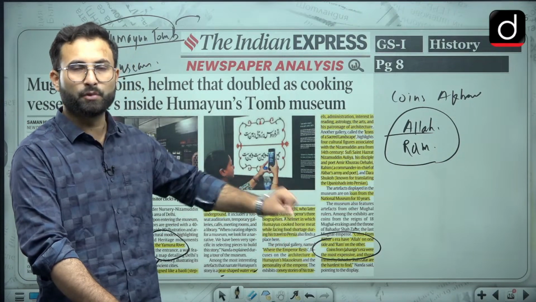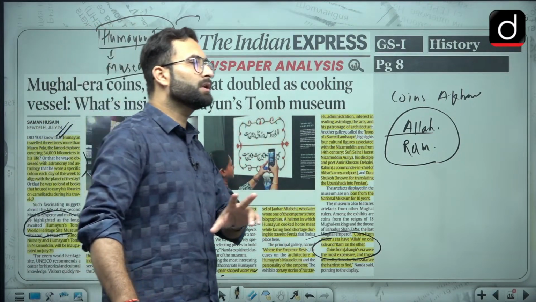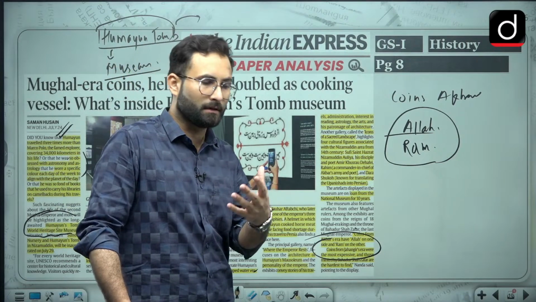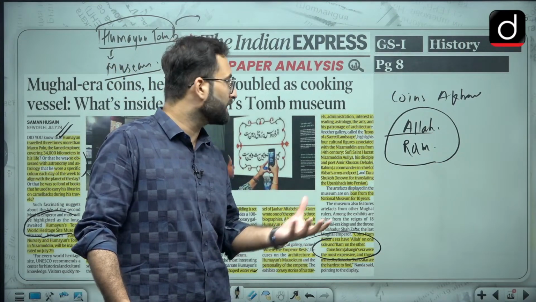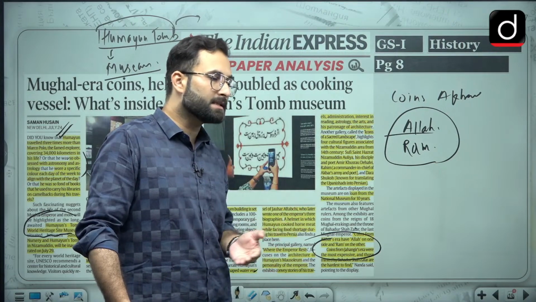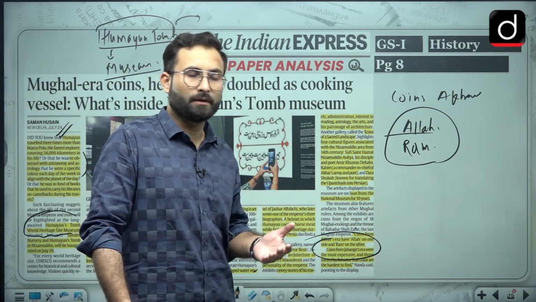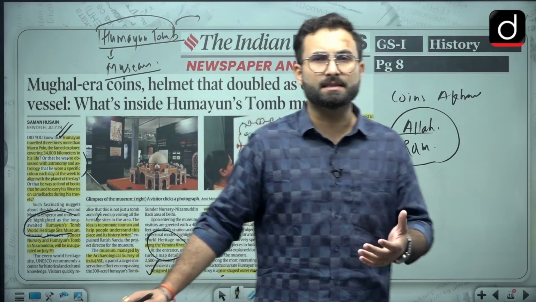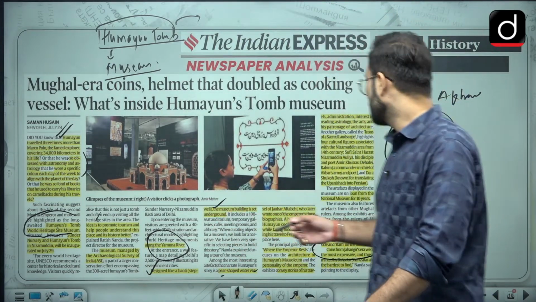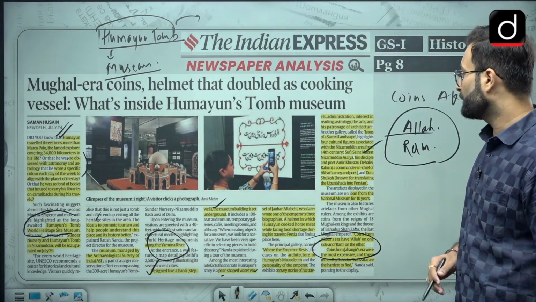Okay, other than that, when we are talking about the Nizamuddin area, there are various dargahs, and you know that Nizamuddin Aulia was a Sufi saint, and then he has a disciple, that is Amir Khusro. Okay, and he has seen various dynasties in Delhi. Okay, when we are talking about the Khaljis, etc., he was there in the court of Alauddin Khalji as well. Okay, so his dargah is also there in that particular area.